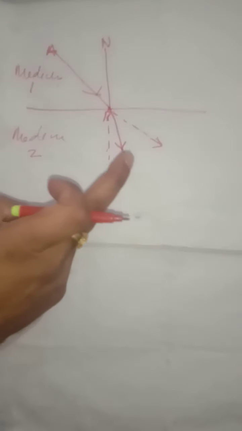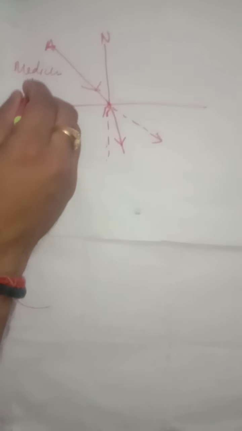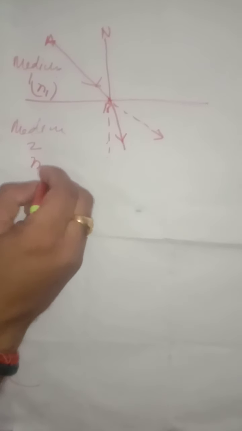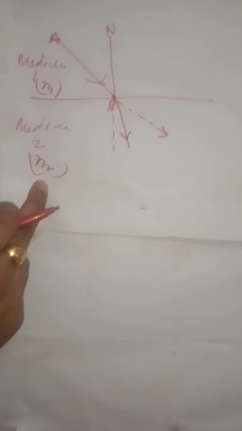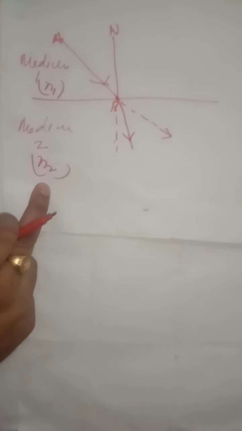Two phenomena occur. Suppose the first medium has refractive index N1 and the second medium has refractive index N2.